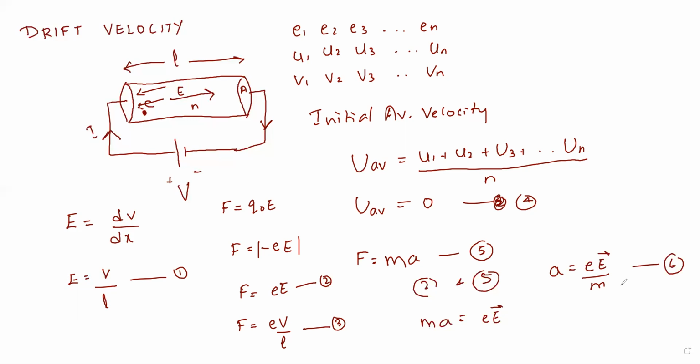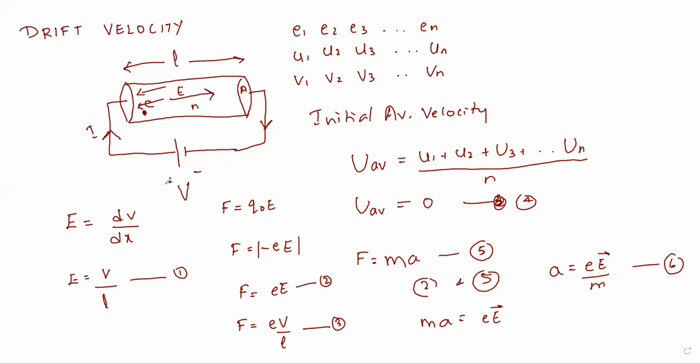So I told you this derivation has simple expressions like this. One is of E, one is of F, and then we have the average initial velocity, and then we have the acceleration.